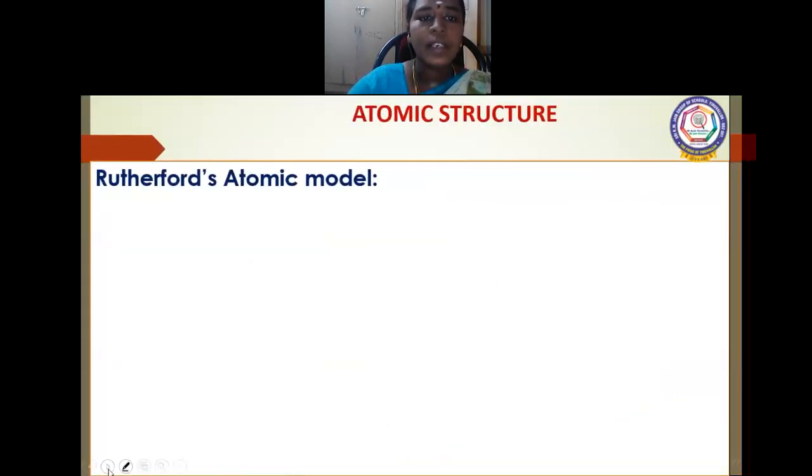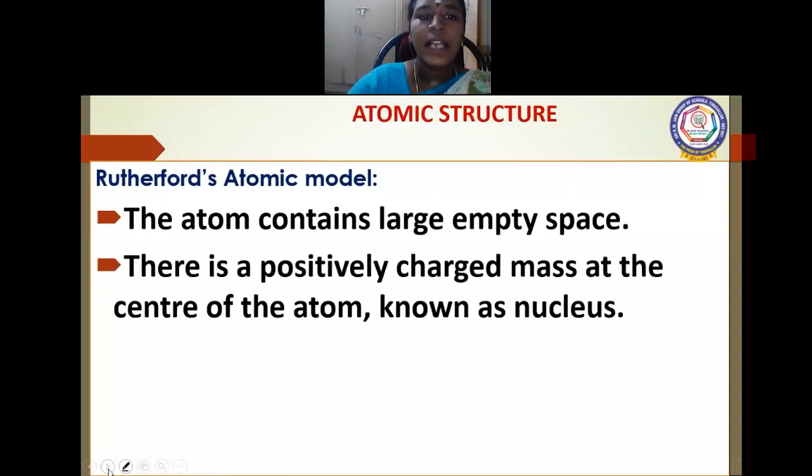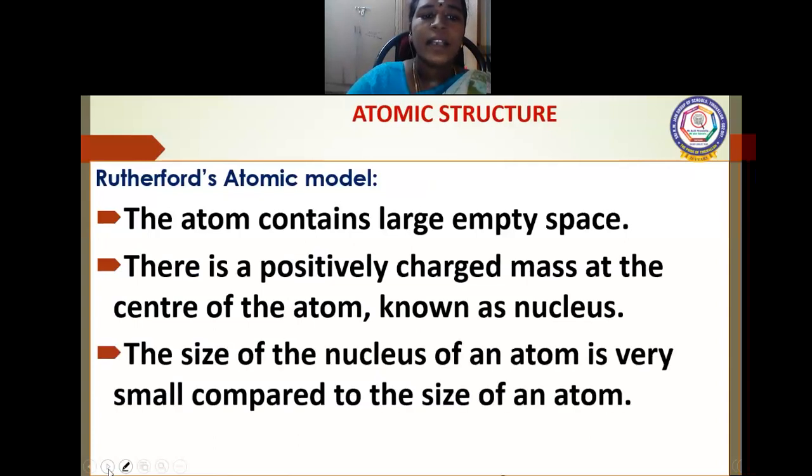Then he came to the conclusion that the atom contains a large empty space. There is a positively charged mass at the center of the atom, which is known as the nucleus. The size of the nucleus of an atom is very small compared to the atom.